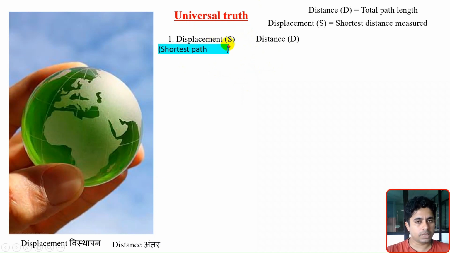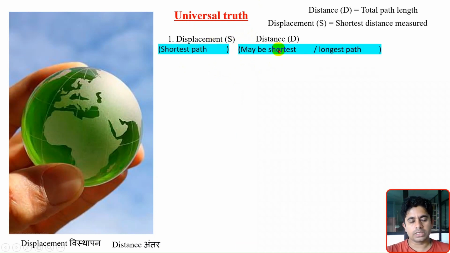Displacement means shortest path, and distance means a path that may be shortest or may be longest. It depends upon which path the person or object has chosen. Displacement means shortest path, and distance is just the total path length, which may be shortest or longest.